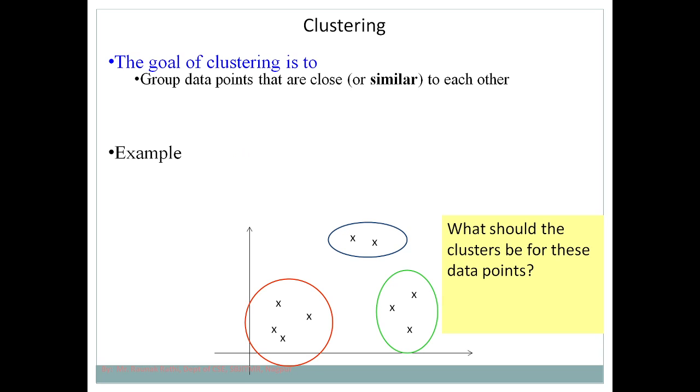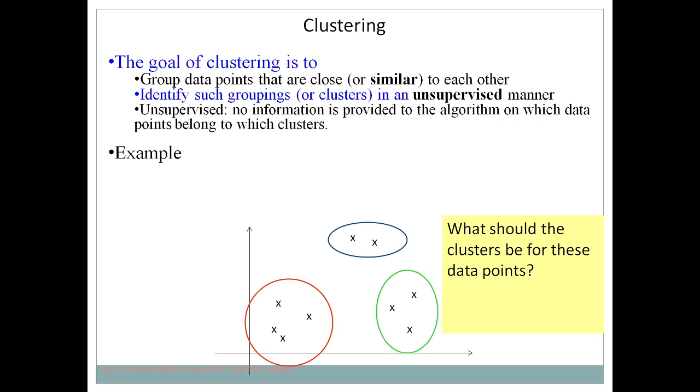Now we understand the different goals of clustering. The very first goal is to group the data points which are similar to each other. Then identify such a grouping in an unsupervised manner. Unsupervised manner means we are not providing labeled data, we are providing unlabeled data. No information is provided on which data point belongs to which cluster. In case of classification, we already tell that yes, this is spam.